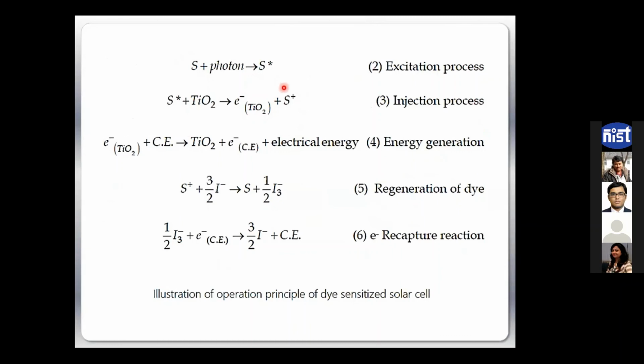Somebody has to take care of the extra electron part, and that is coming from the counter electrode to the electrolyte through the redox reaction, reducing S plus and converting it into S, so that the next photon can come and make the S again S star and then S plus. Otherwise, the dye has to be regenerated by electrodes which supply electrons to reduce it.